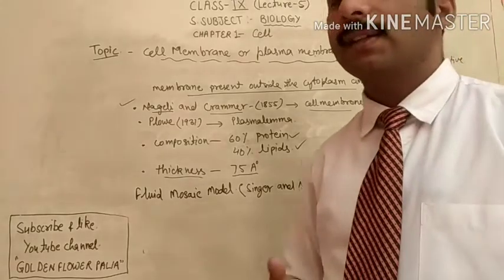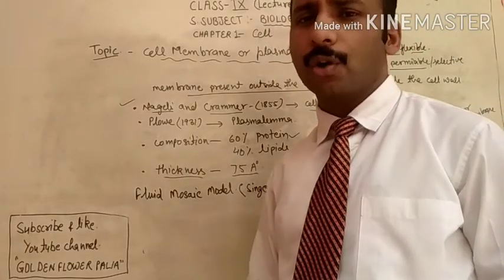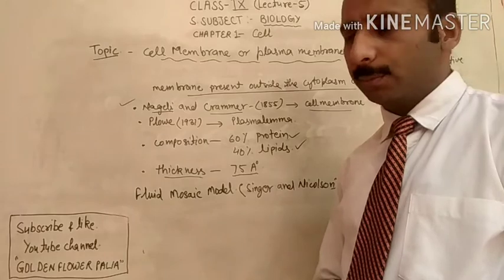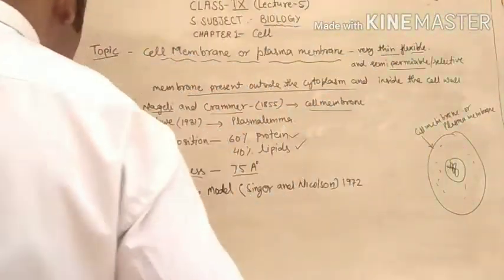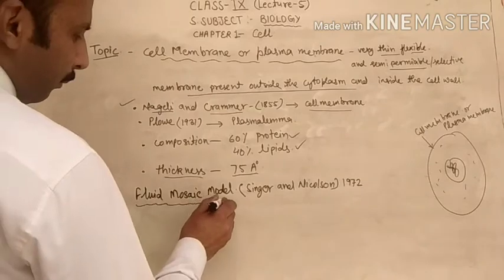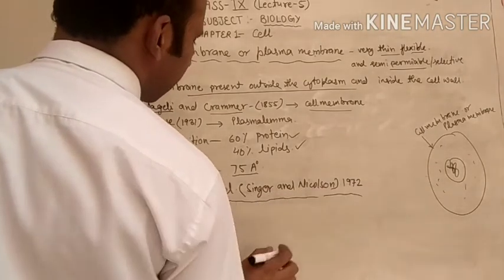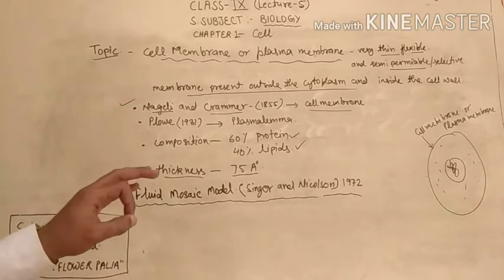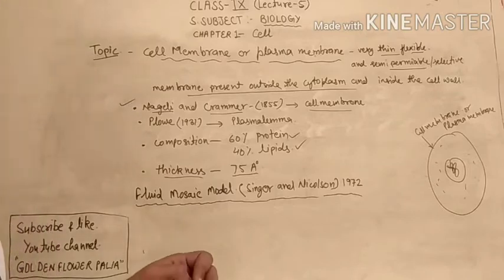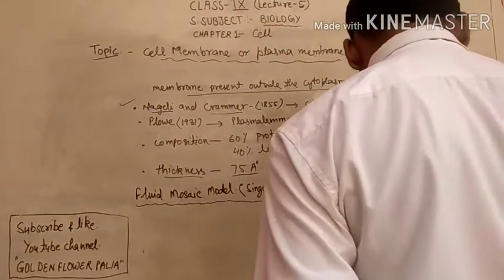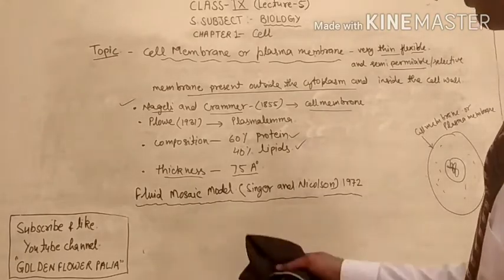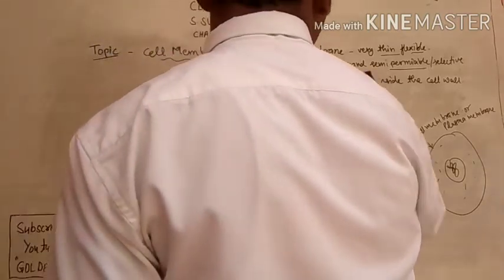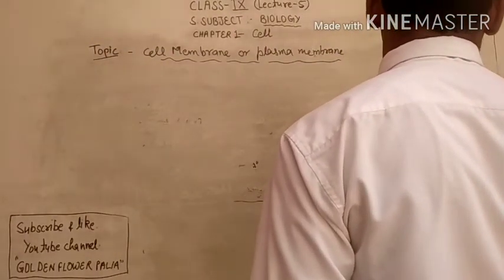Different scientists have given models to provide the detailed structure of the plasma membrane. Out of those, the most acceptable model is called the fluid mosaic model, given by Singer and Nicolson. This model typically represents the structure of the plasma membrane. So today we will discuss the fluid mosaic model of the plasma membrane given by Singer and Nicolson.